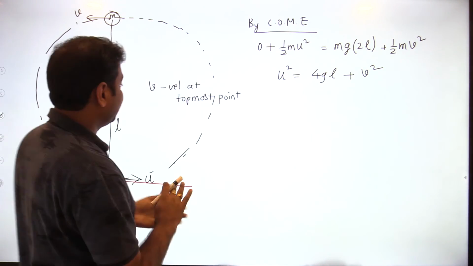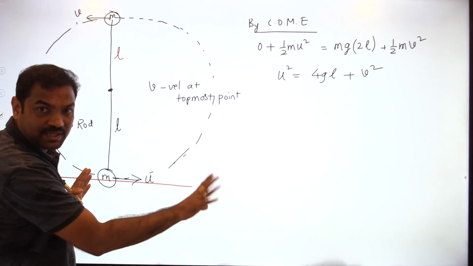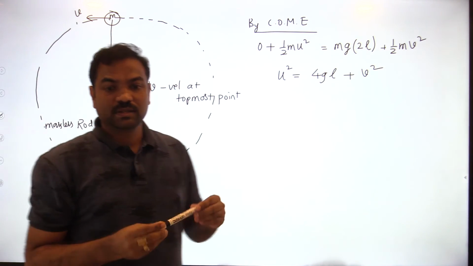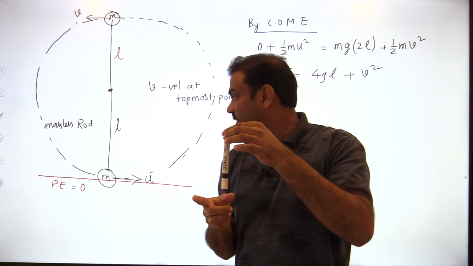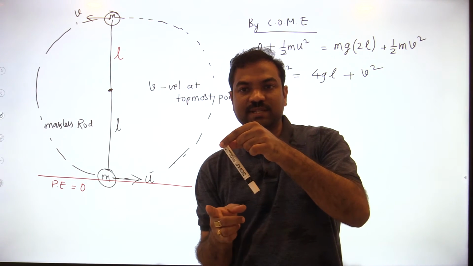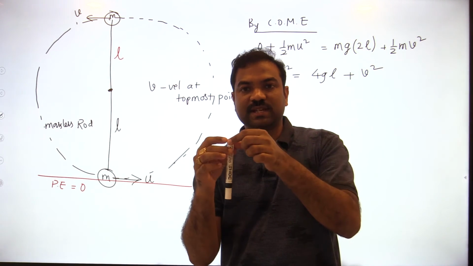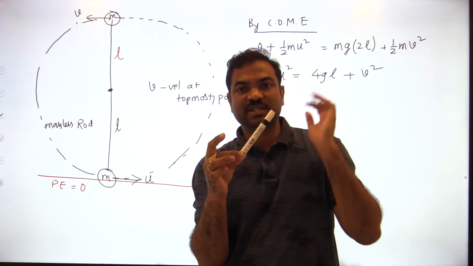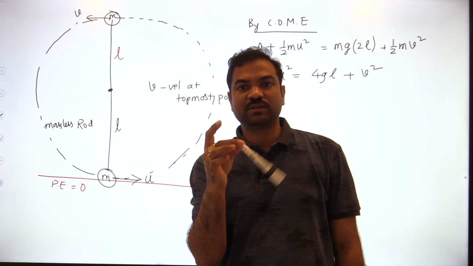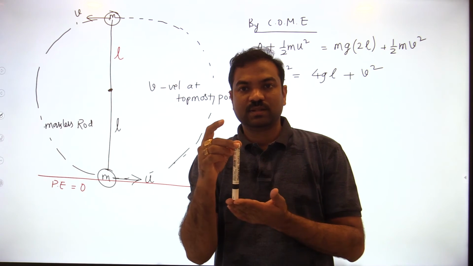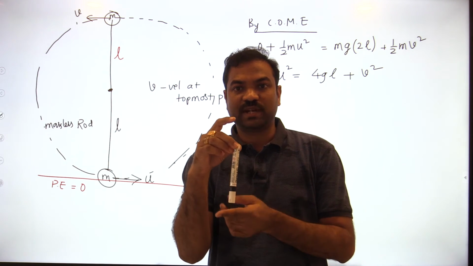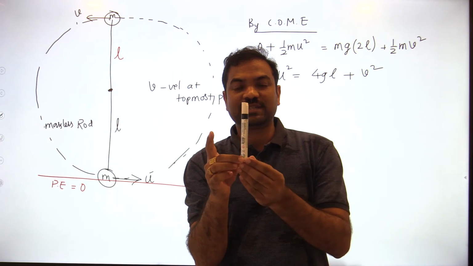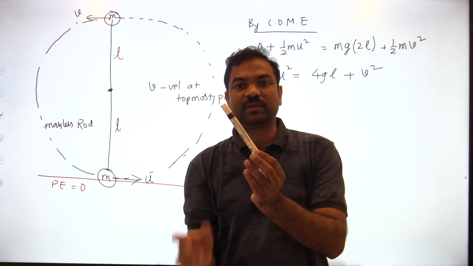But what is the condition we have to find out? We have to project the particle here at the bottom in such a way that it goes to the topmost point. Understood? I am giving the velocity in this direction. If I give velocity in this direction, what will happen? The rod will go like this. Suppose at this position velocity is 0, then it will fall back. So we have to give the velocity at the bottommost point in such a way that it reaches the topmost point. Once it has reached the topmost point, then automatically it will come down.